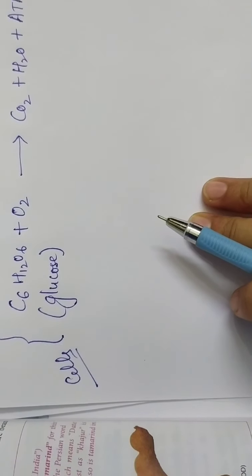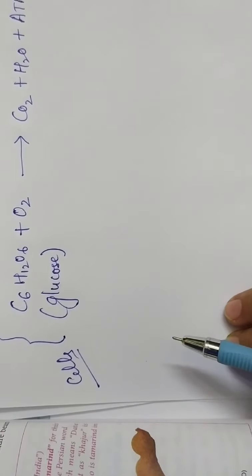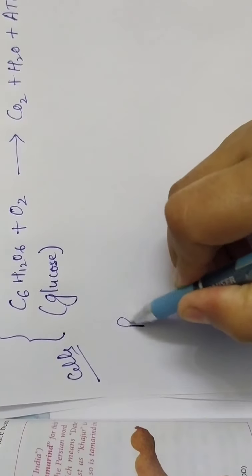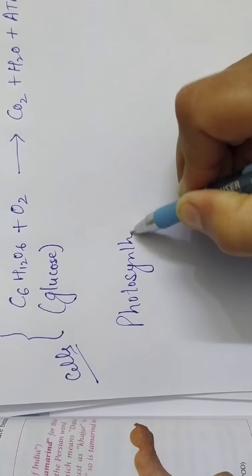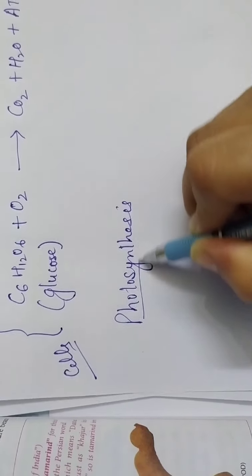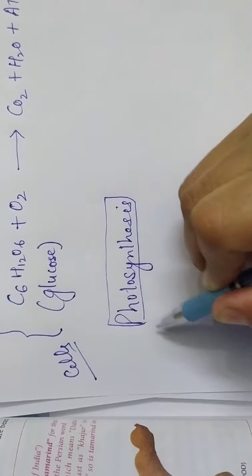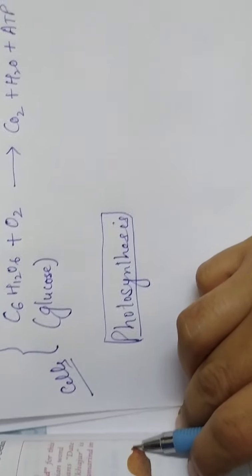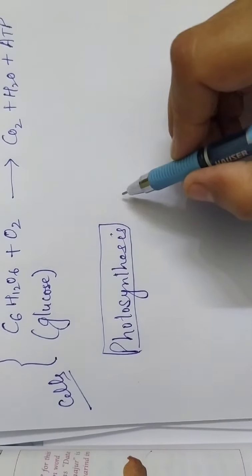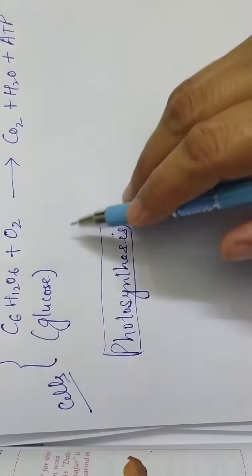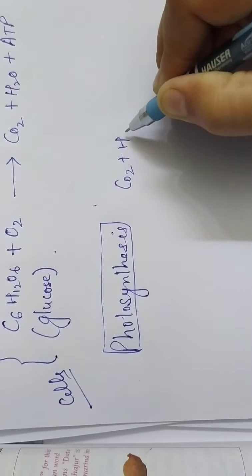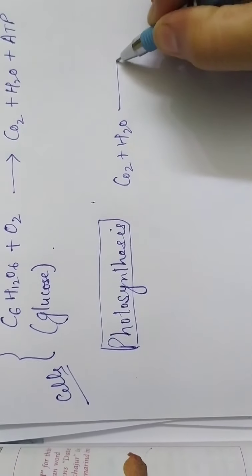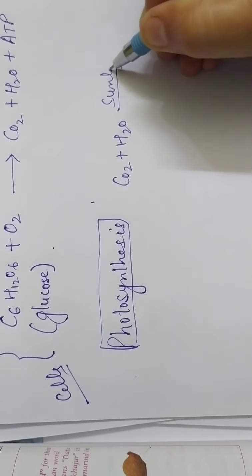Now in case of plants, there are two processes. You have studied photosynthesis also, and you all know what is photosynthesis. By this process, the green plants manufacture their food. In photosynthesis, glucose is synthesized from carbon dioxide and water in the presence of sunlight.